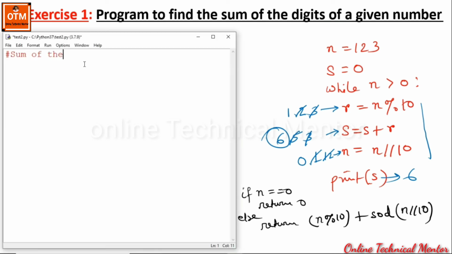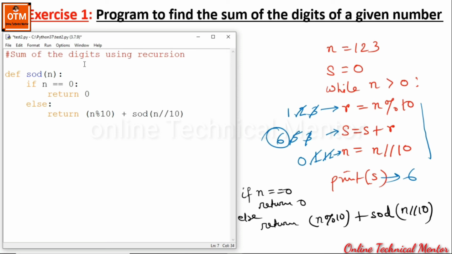Sum of the digits using recursion. First of all, define the function. Say the name is sum of the digits, let me write it in short as SOD, and it accepts a parameter n. Within this, let me write it like this: if n equal to 0, it will return 0, else it will return n mod 10. That means it will extract the digits one by one from the right-hand side, and again we have to call the same function with n/10.